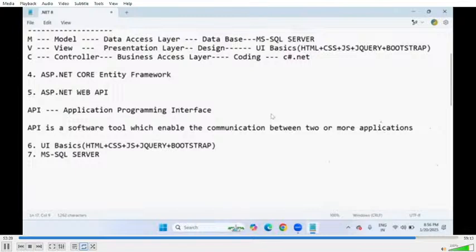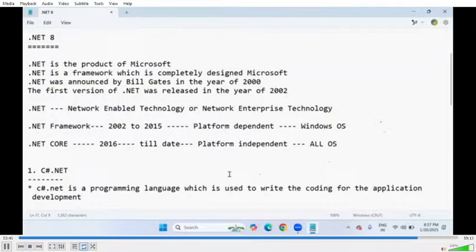Dot is nothing but an extension, or according to our programming terminology, dot is one kind of operator, the member access operator. While writing in .NET, every time we use the dot access operator in most cases. For example, Console dot Windows dot Forms dot, every time dot plays the role. If you miss that dot, there will be a big problem in the coding part. So basically, dot is not an extension actually, but one kind of operator, the member access operator.